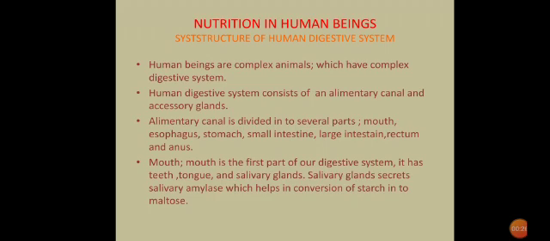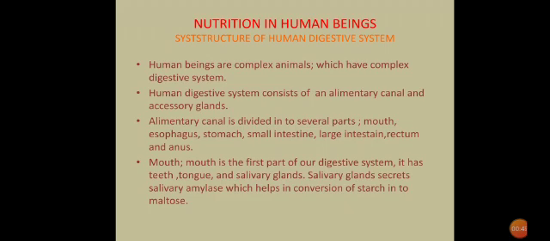Alimentary canal is divided into many parts. They are mouth, esophagus, stomach, small intestine, large intestine, rectum, and anus. Let us study all these parts of our digestive system one by one.